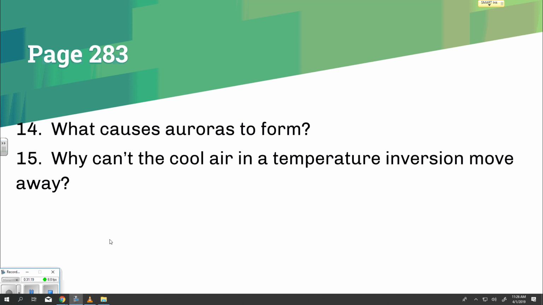Question 15. Why can't the cool air in a temperature inversion move away? Answer: the warm air over it is less dense and holds it down.